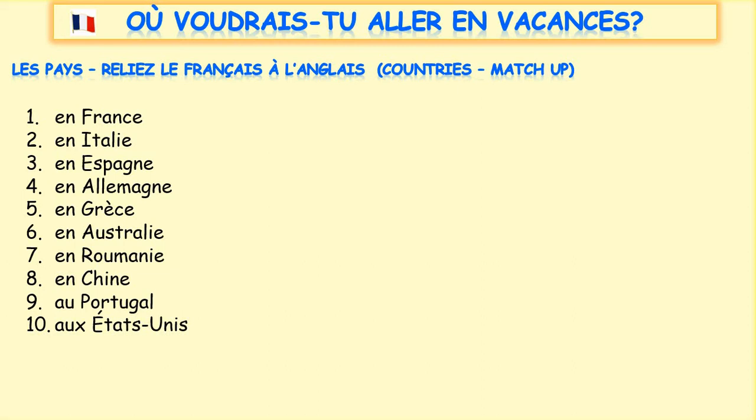Numéro 1, en France. 2, en Italie. 3, en Espagne. 4, en Allemagne. 5, en Grèce. 6, en Australie. 7, en Roumanie. 8, en Chine. 9, au Portugal. 10, aux États-Unis.